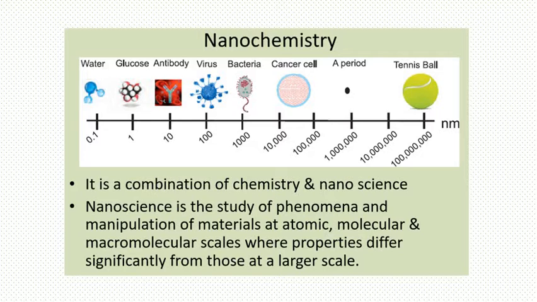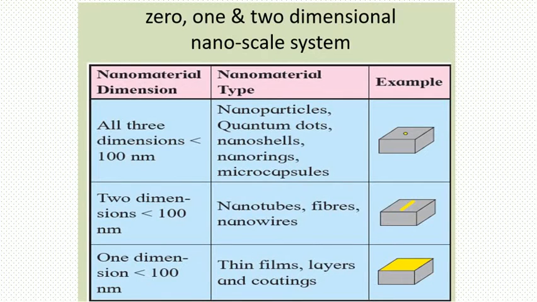Now, what is a nanomaterial? A nanomaterial is a material having a structural component with at least one dimension in the nanometer scale, that is from 1 to 100 nanometers. And on the basis of this fact only, we can classify nanomaterials into three categories. Nanomaterials are larger than single atoms but smaller than bacterial cells, and these may be nanoparticles, nanowires, nanotubes according to their dimensions. Nanostructural materials may be large organic molecules, inorganic cluster compounds, and metallic or semiconductor particles.